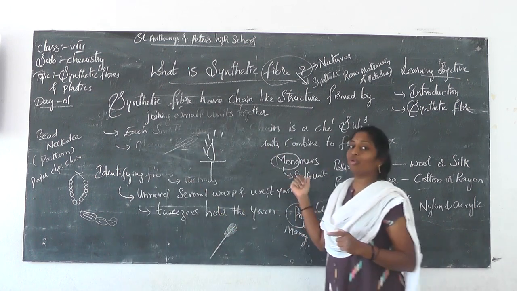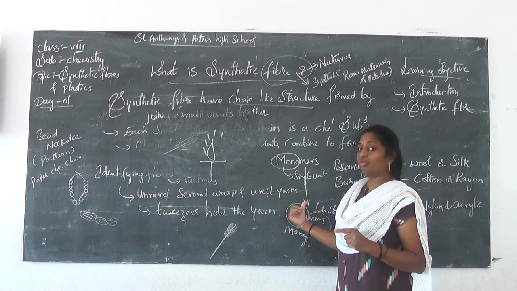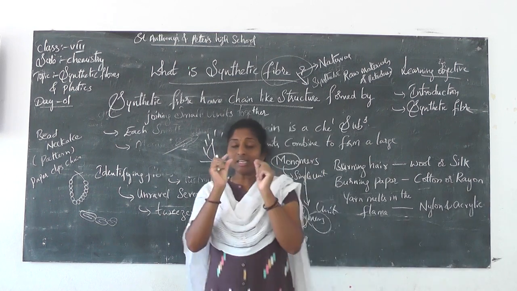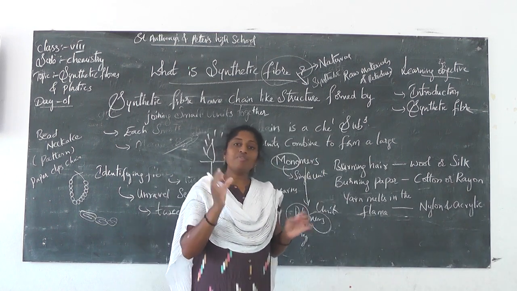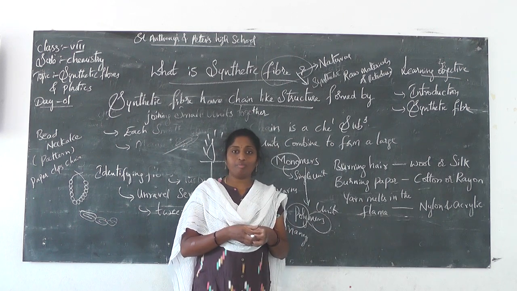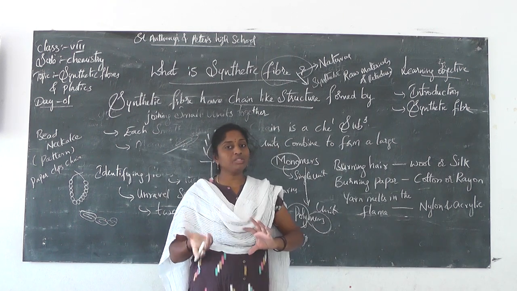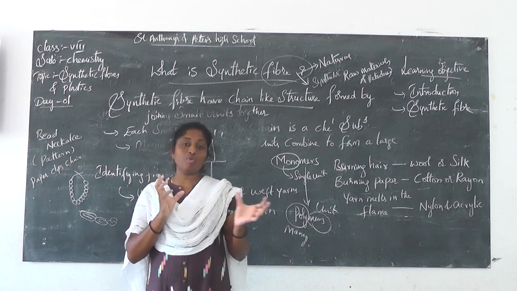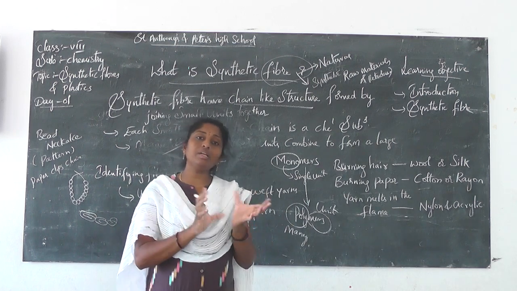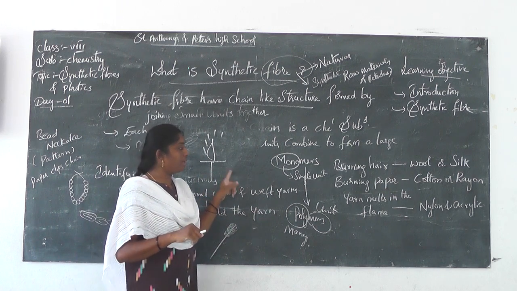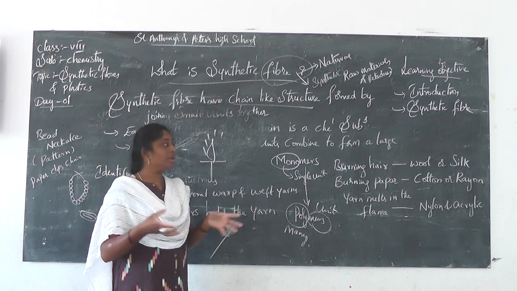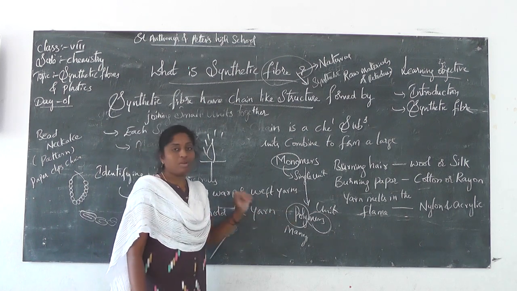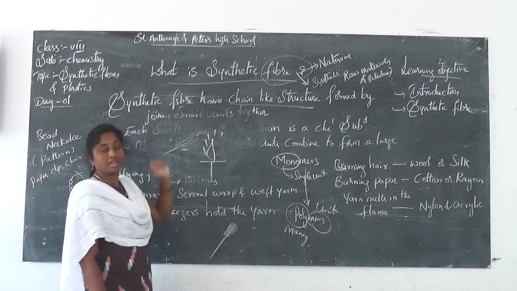Next we identify what the units for this are. So that is about monomers and polymers. We learned monomers and polymers by taking the example of a pet necklace and the paper clip. If it is one single substance, we call it a unit. If it is joined together, we call it a polymer. So poly means many, mer means unit, mono means single, mer means unit. Okay. So you have to learn the difference. Monomers, single unit, polymers, many units. Like that it joins together and forms a chain-like structure. That chain-like structure only is known as a polymer. Okay. By that the synthetic fibers are prepared.